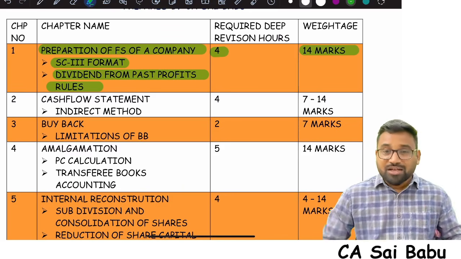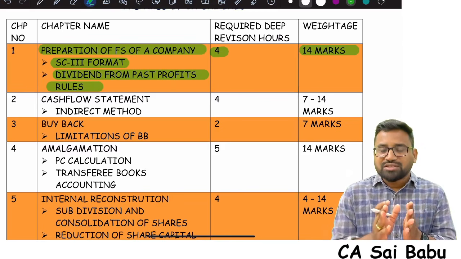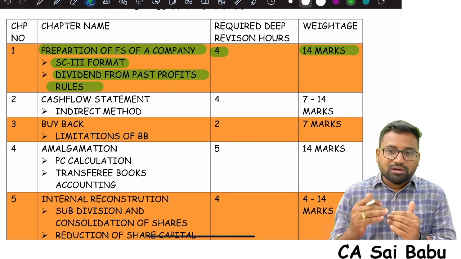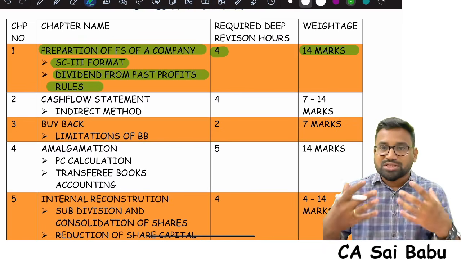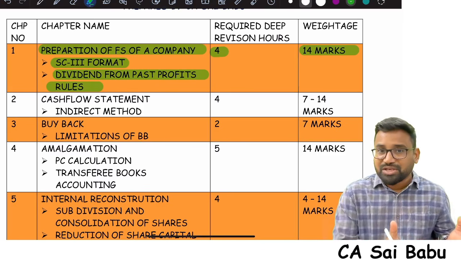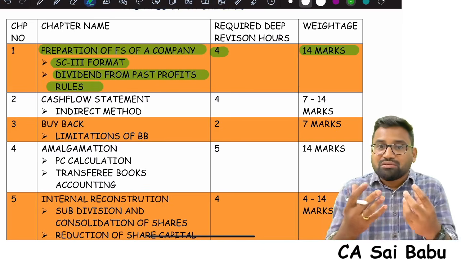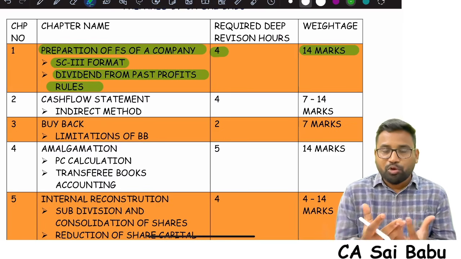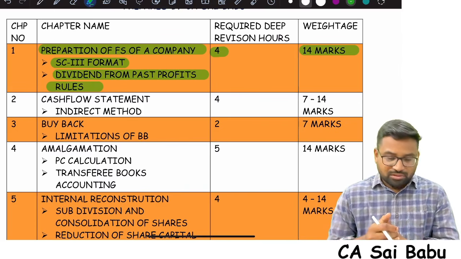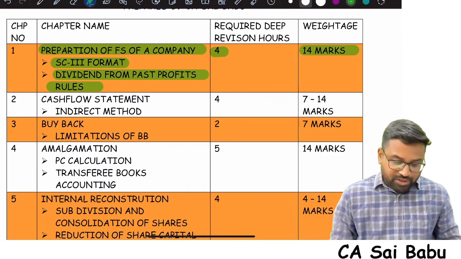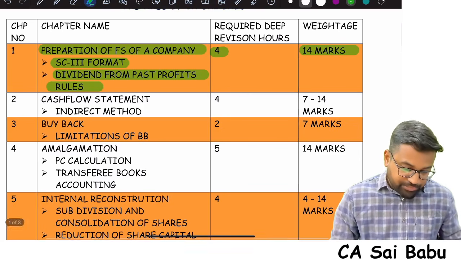14 marks. Trust me guys, from financial statements of a company, they are not asking any out of the way questions. They are asking the same repetitive questions, which are there in the study material. So if you are able to solve the study material questions properly, last time I think I have given a list of questions also to be solved, then this chapter will be done. So this is the first chapter.